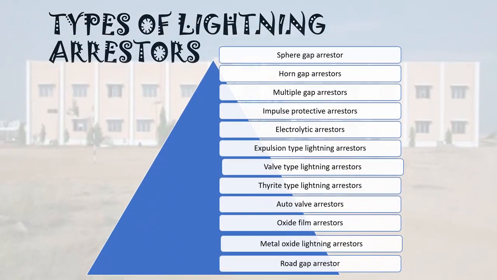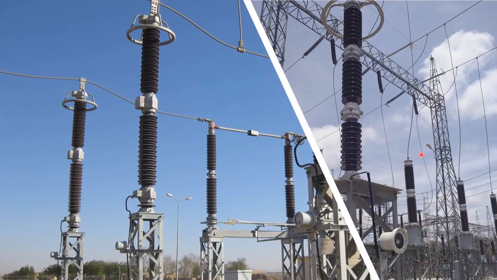Types of lightning arresters: spark gap arrester, horn gap arresters, multiple gap arresters, impulse protective arresters, electrolytic, explosive type, valve type, ferrite type, auto valve, oxide film, metal oxide, rod gap arrester. These are the figures of the lightning arresters.